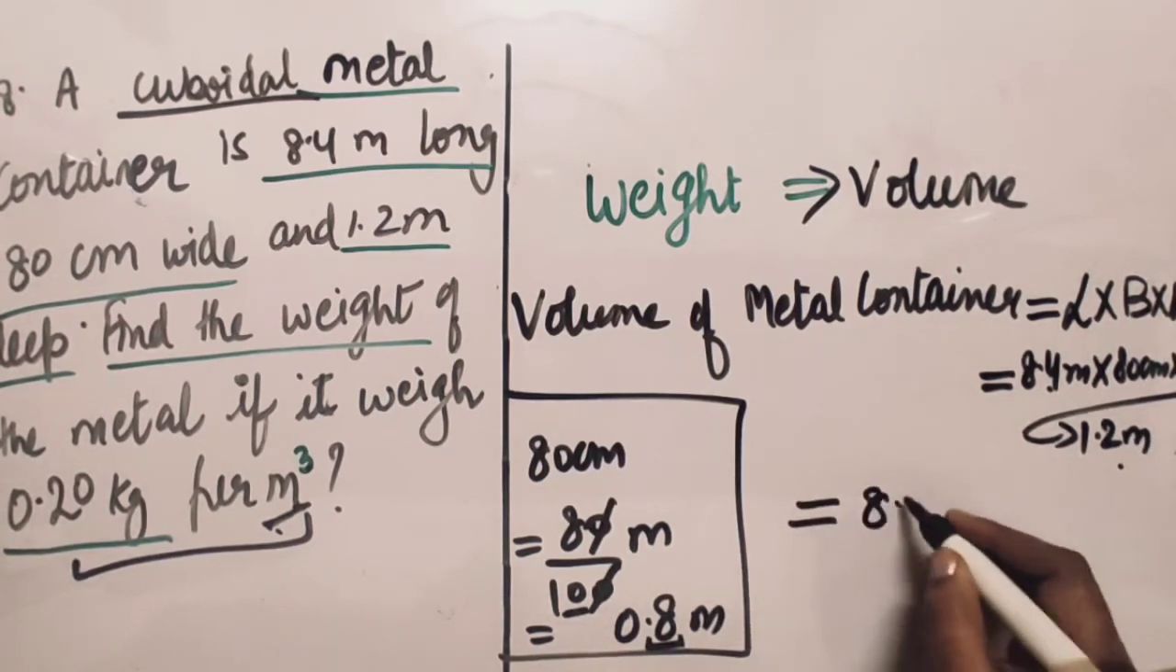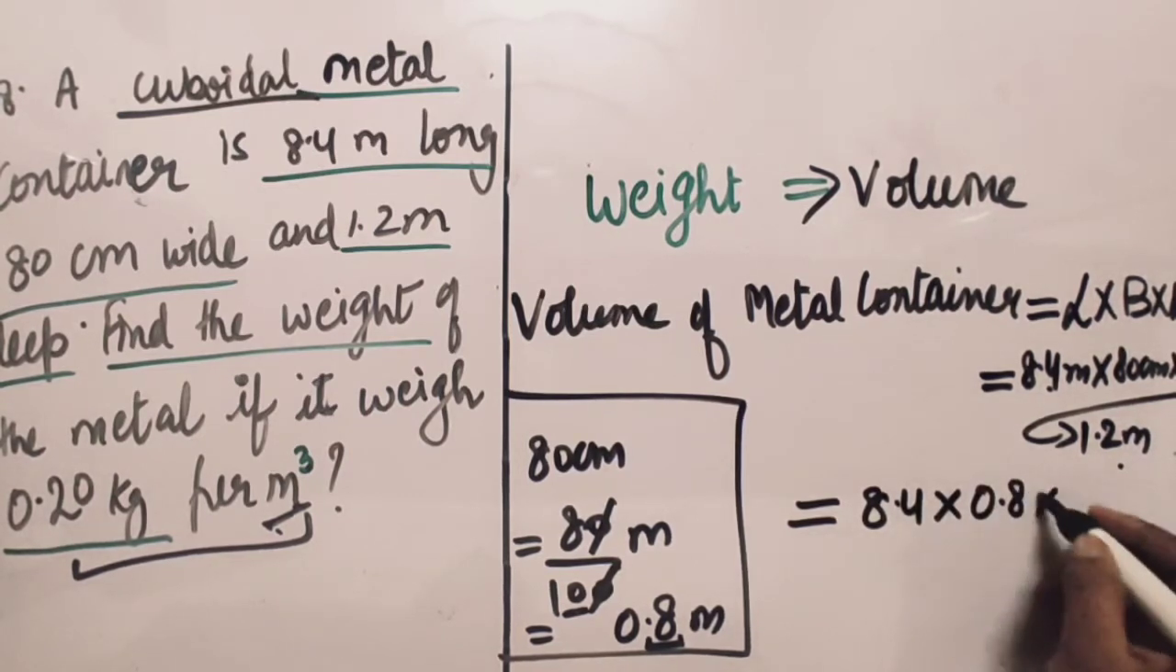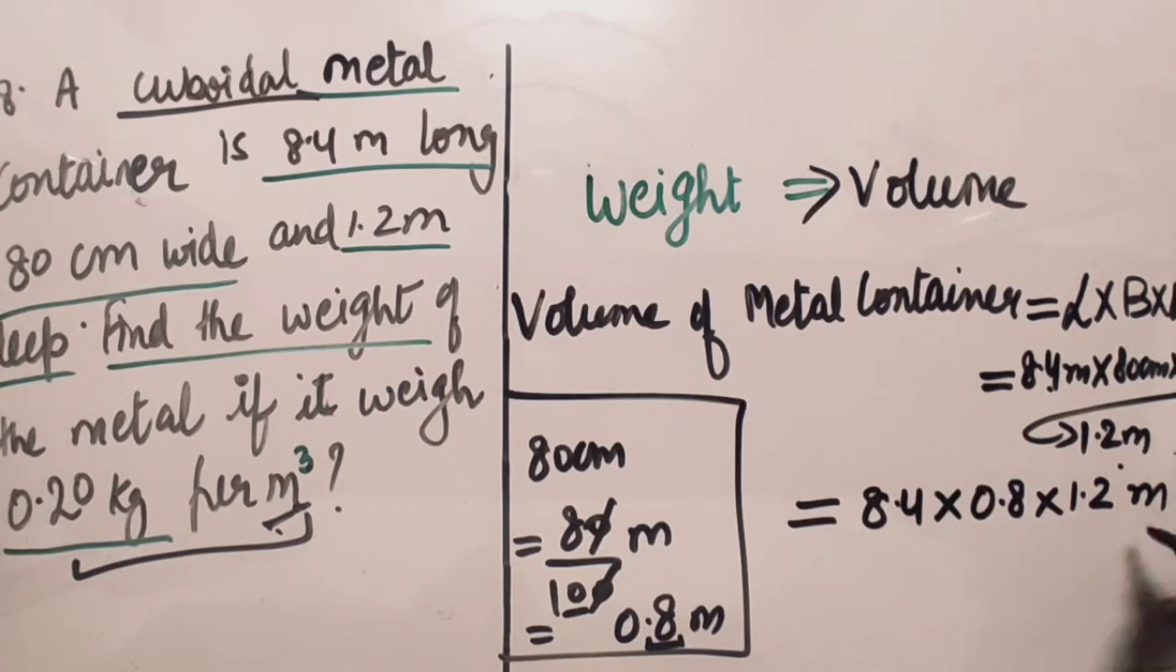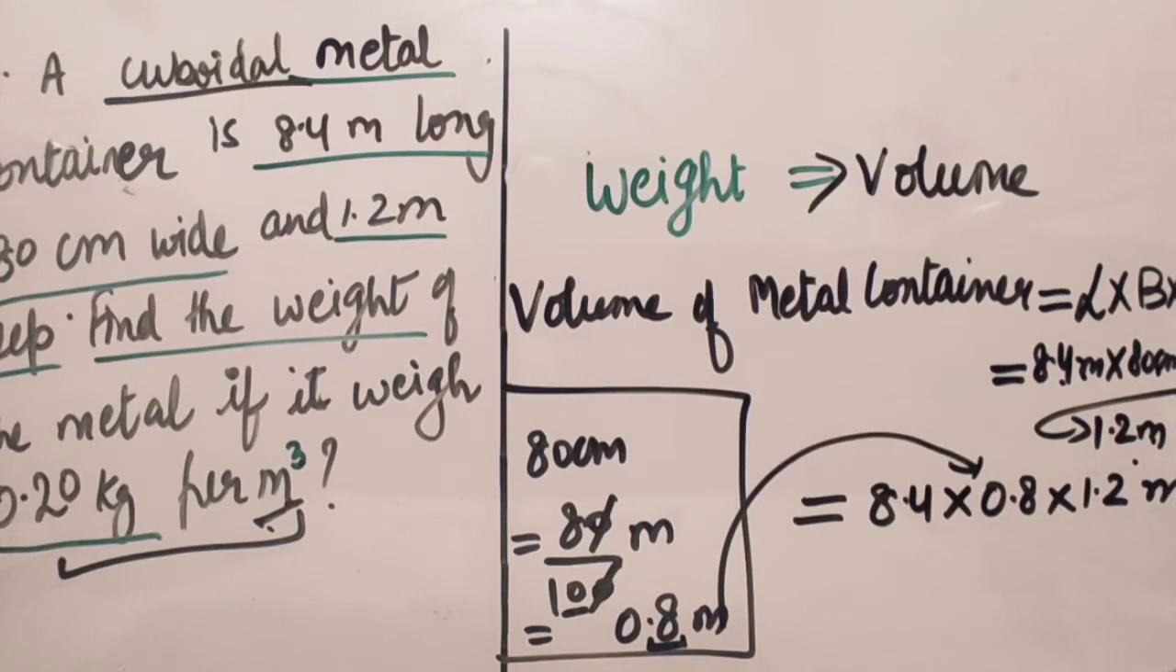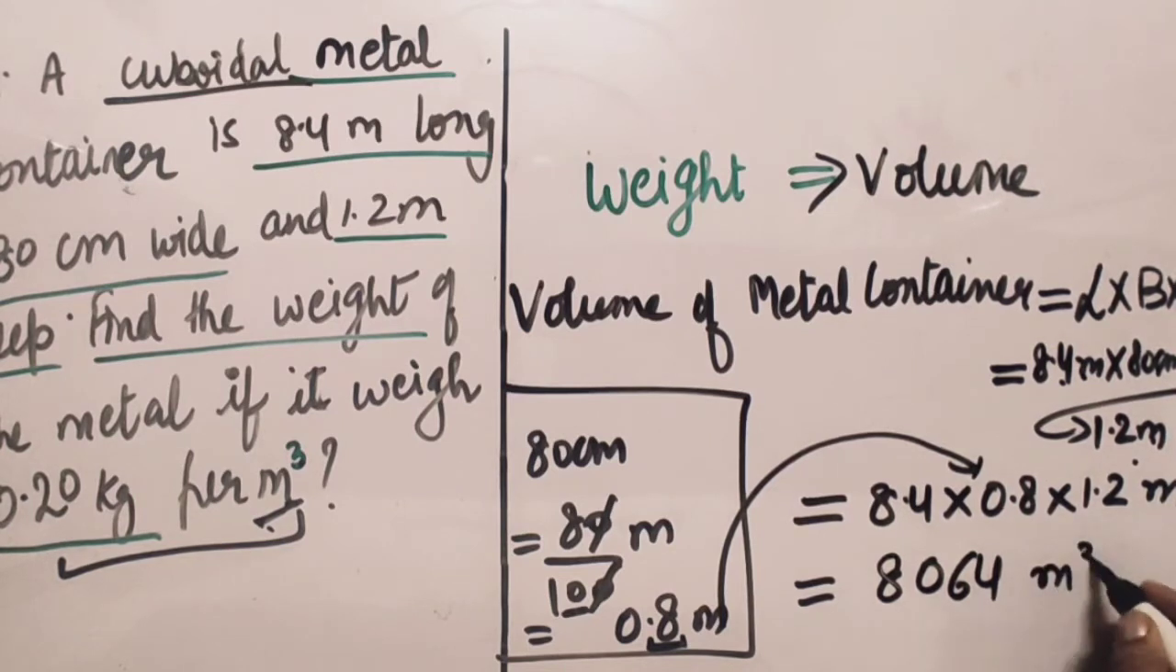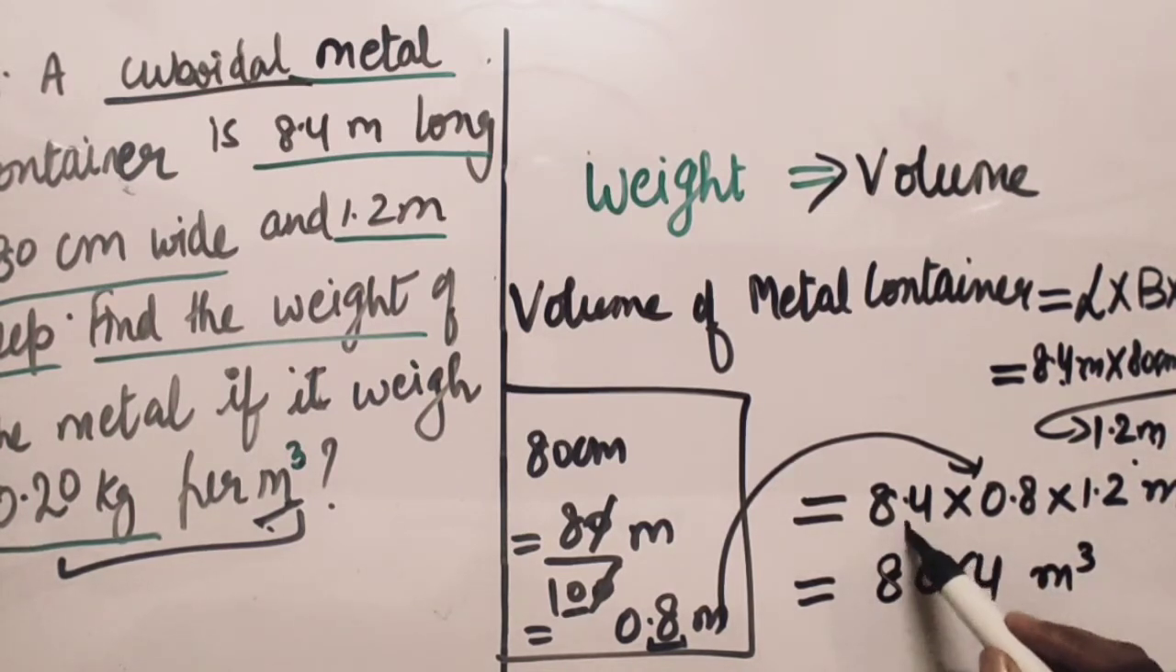So let's multiply 8.4 into 0.8 into 1.2 meter. What will come? Meter cube, because meter is multiplied three times, so we will have the unit meter cube. Now let's see what we get after multiplication. After the calculation we get 8064 meter cube. Now we notice how many decimal places we have: 1, 2 and 3. So we put the decimal after this.